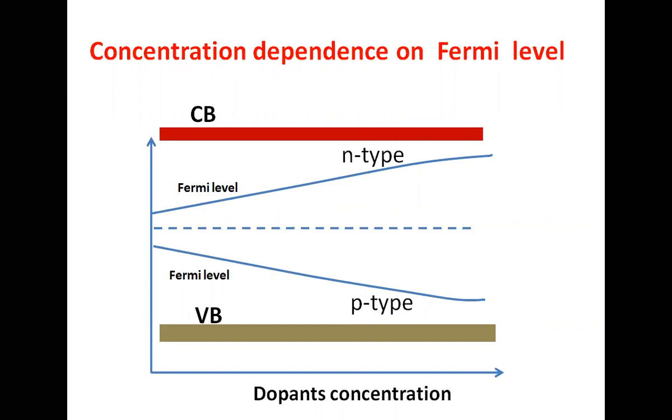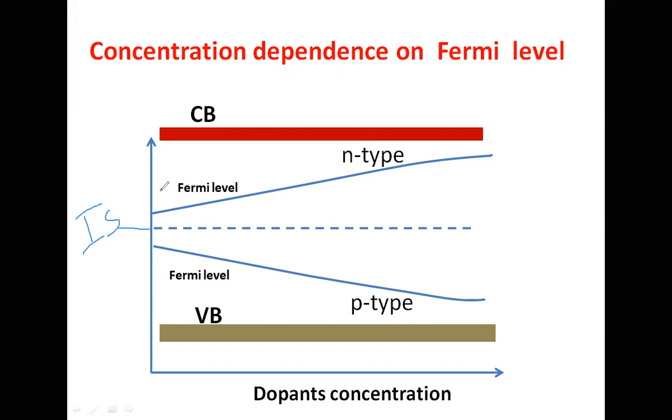If you want to convert an intrinsic semiconductor to n-type, we have to add fifth group elements. This is nothing but an intrinsic semiconductor, and the Fermi energy level is exactly in between the conduction band and valence band.